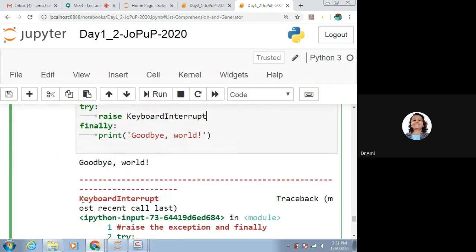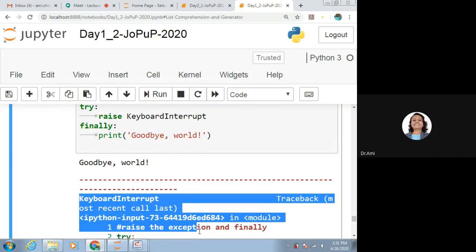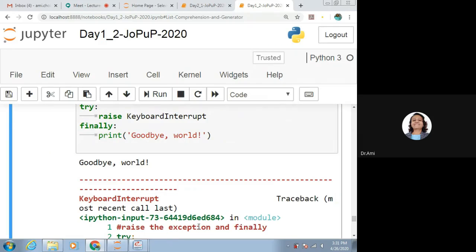So it will give you the messages here, but irrespective of whether the exception is generated or not, finally will be called. So irrespective of whether you have raised the exception or your code has generated the exception, the finally block will be executed and goodbye world will be printed.